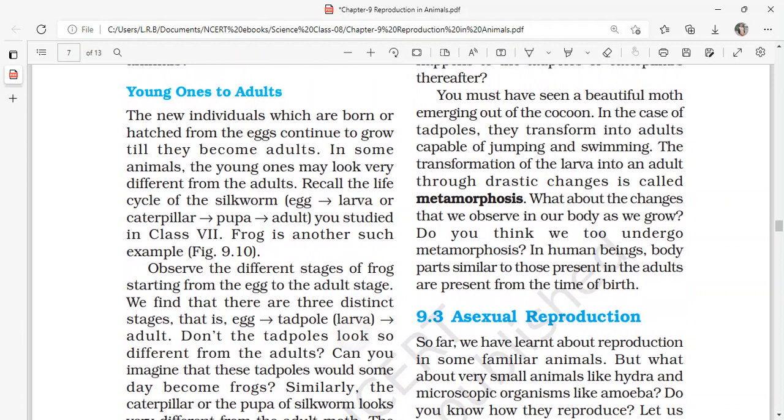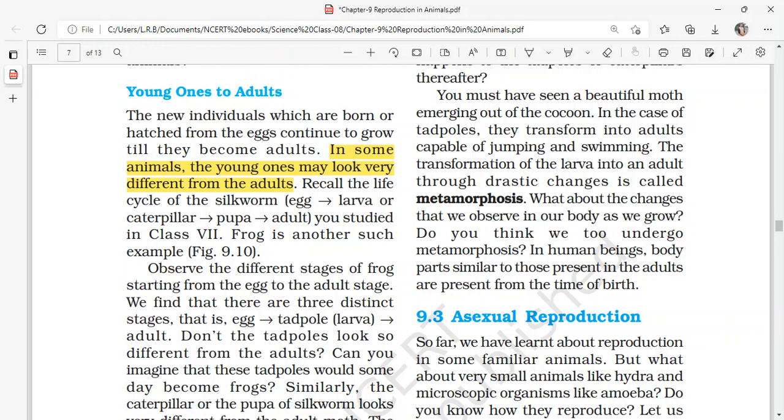So now, young ones to adults. Let us see what changes happen from the young ones to the adults. The new individuals which are born or hatched from the eggs continue to grow till they become adults. In some animals, the young ones may look very different from the adults. Just like we discussed previously, we may be confused with the tadpoles as little fishes, isn't it? But they are not fishes, they are tadpoles of frogs. And the frog is completely different from a tadpole.